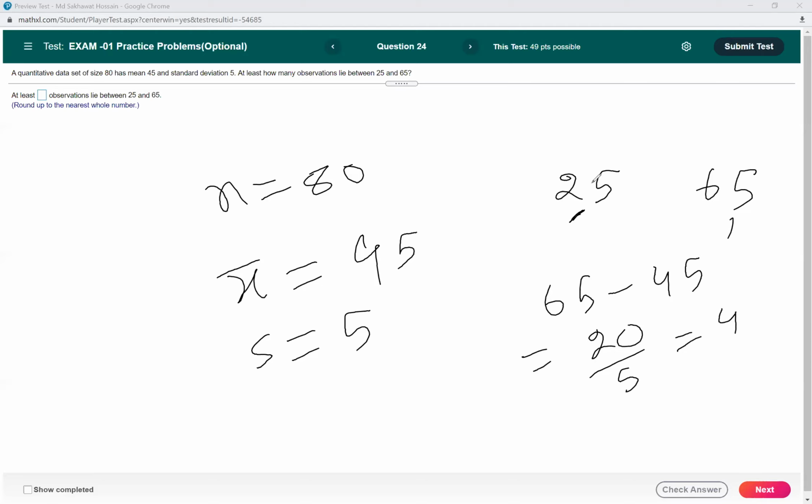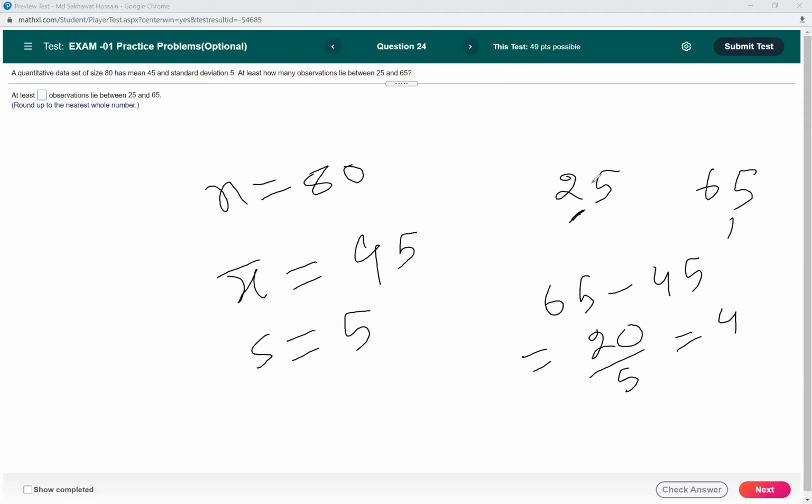Similarly, if you subtract 25 from 45, you will have 20 and divide by 5, it will also be 4. So 25 is 4 standard deviations below the mean, and 65 is 4 standard deviations above the mean.